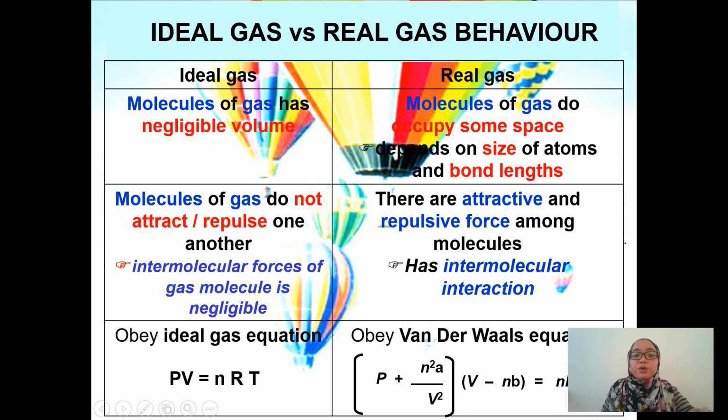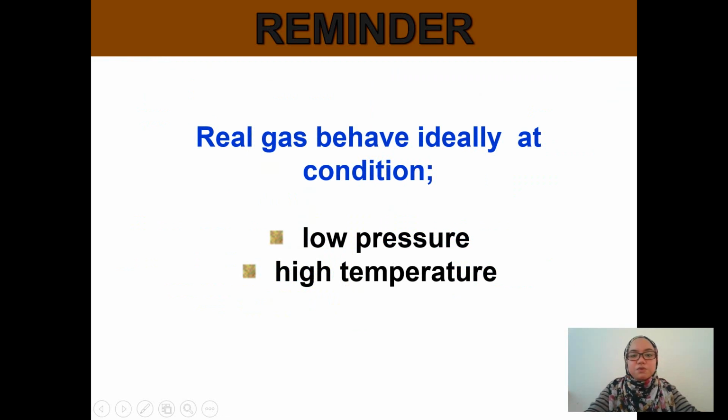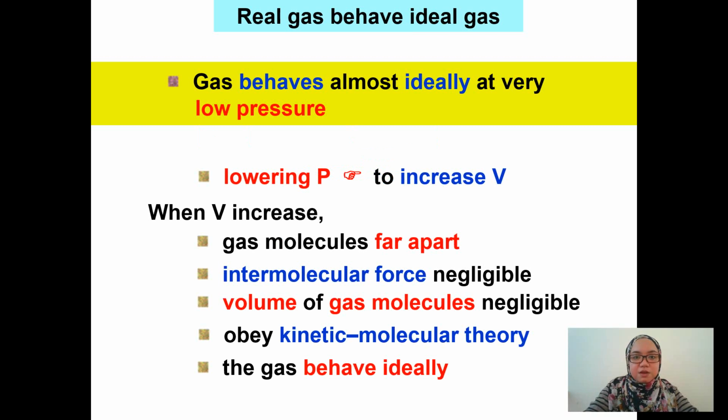So we are going to look at what the van der Waals equation is after this. Okay? So, a reminder that real gas can behave ideally at low pressure and high temperature conditions. Let's look at how real gas behaves as an ideal gas.